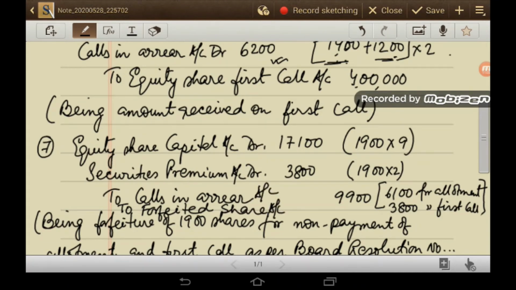This amount will be 11,000, which will be credited to forfeited share account. So equity share capital account debit 17,100, securities premium account debit 3,800, calls in arrear 9,900, and to forfeited share account 11,000.